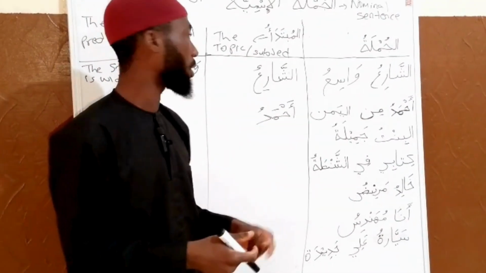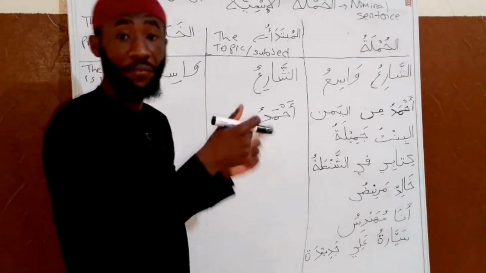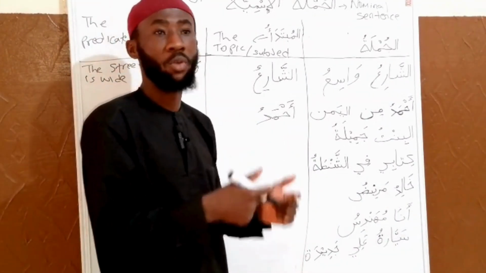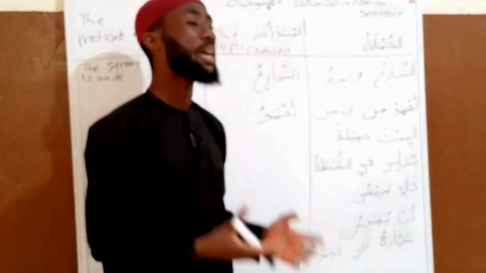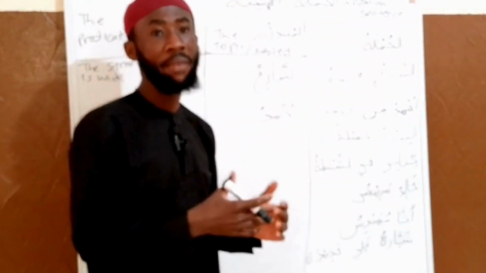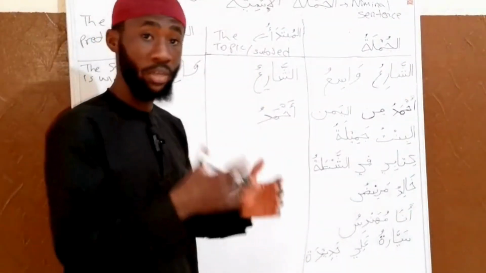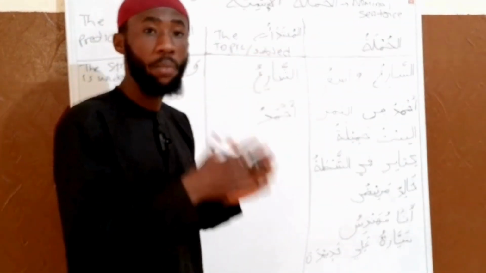It is not definite, it doesn't have alif and lam, because you cannot say al-ahmadu. Ahmad is a name, a noun. That is the topic, the subject.